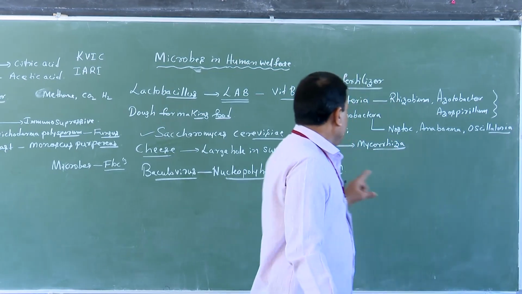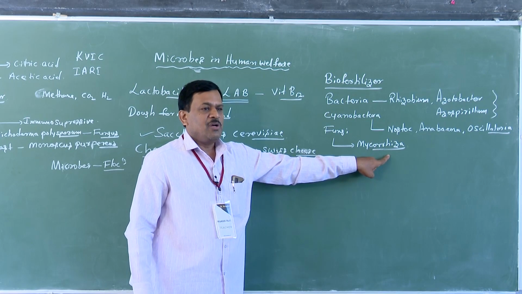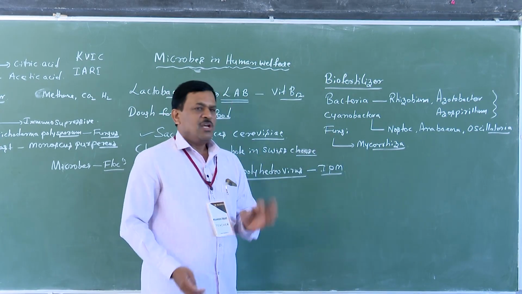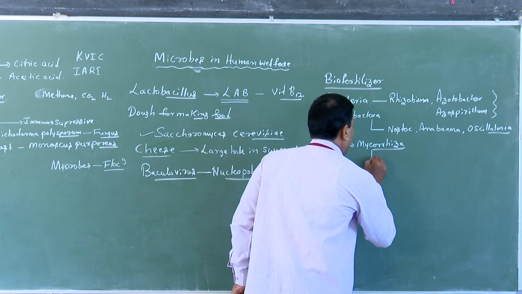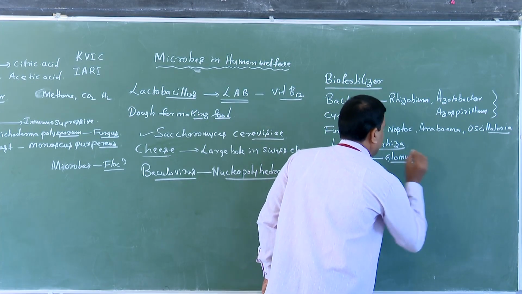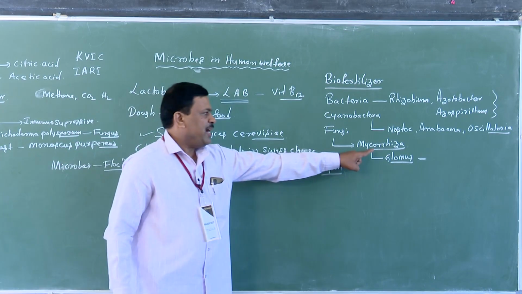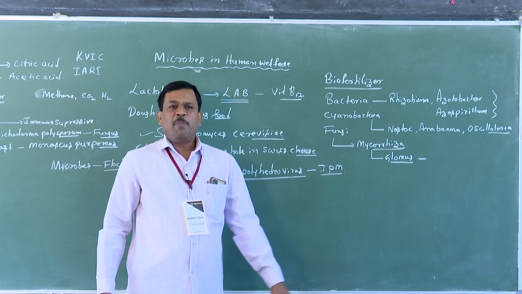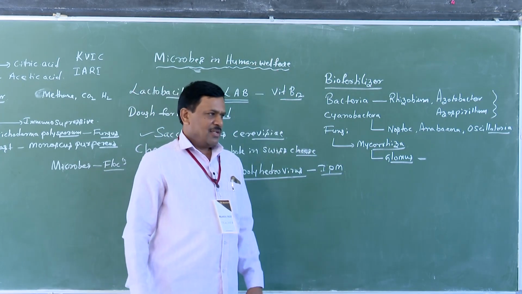The members of the genus Glomus form mycorrhiza. The fungal symbiont in this association helps in the absorption of phosphorus from the soil and passes it to the plants. Yes or no, students?